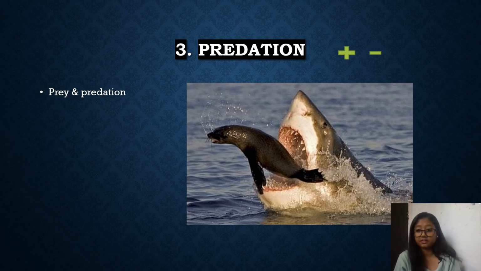Next is predation, where one organism benefits and again one organism is harmed. And predator and prey we know from the 7th, 8th class. So one uses another organism for its food resources. In this way, one is harmed and one is benefited.